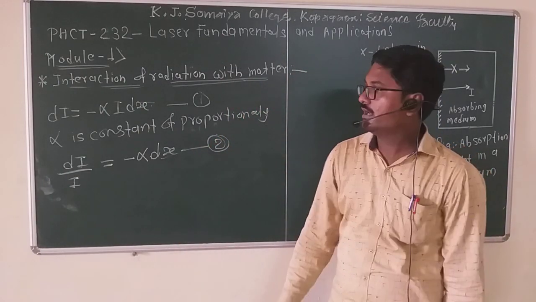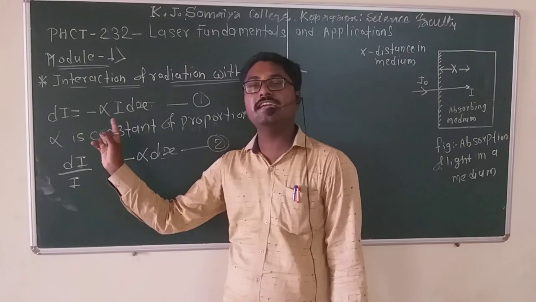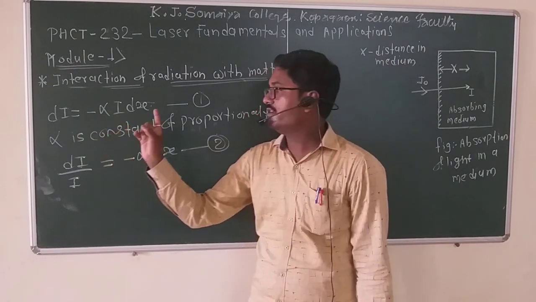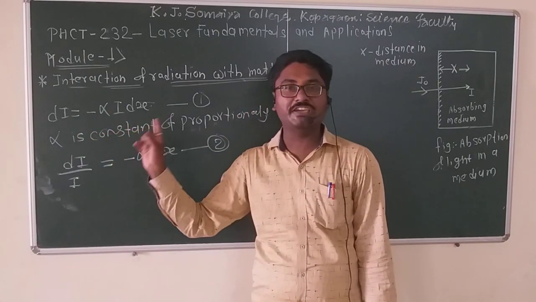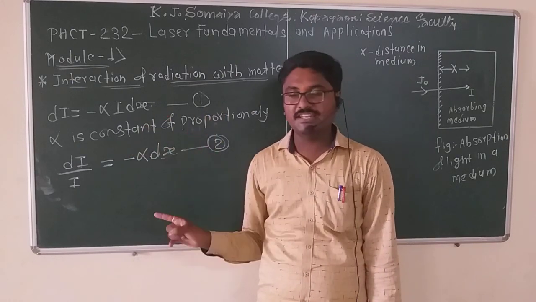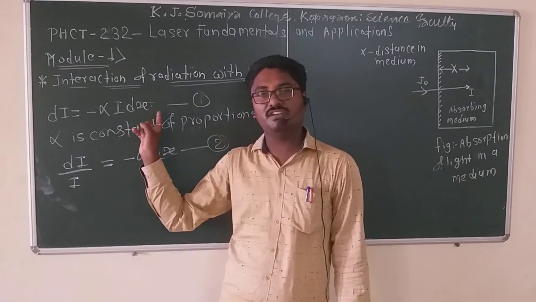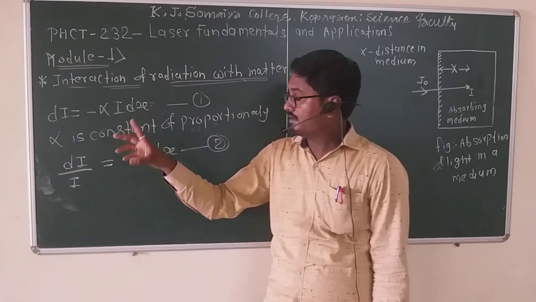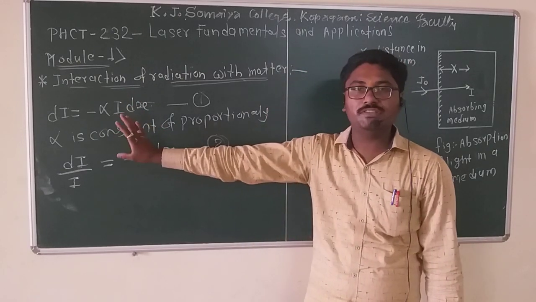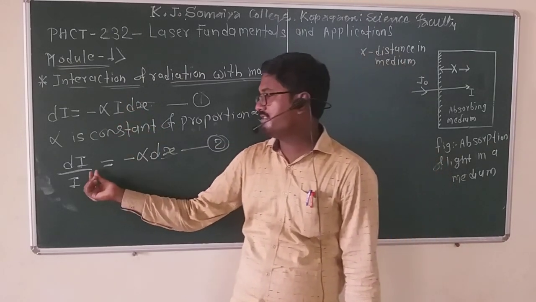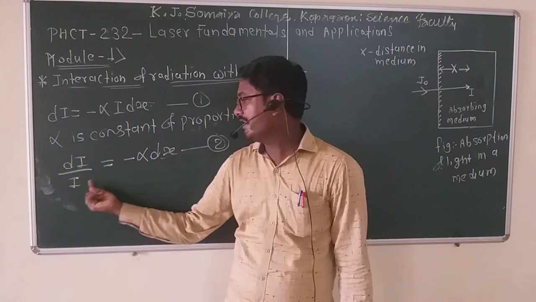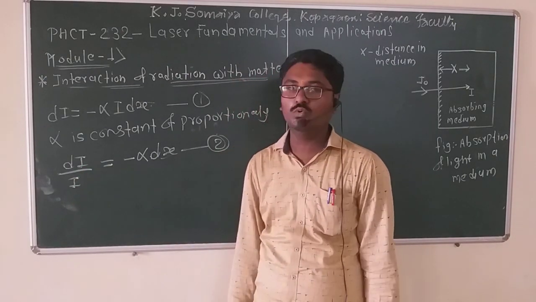The negative sign indicates that the intensity decreases with distance.